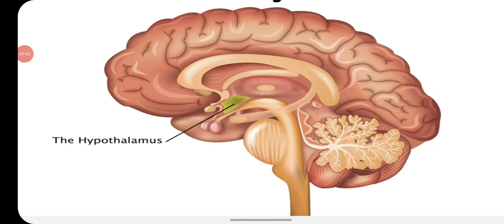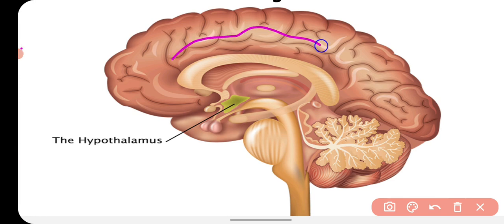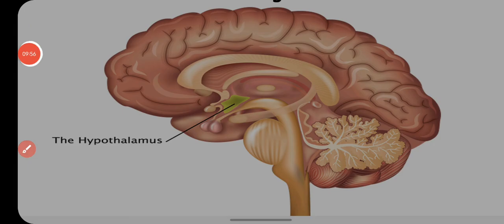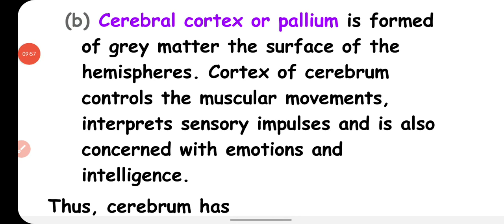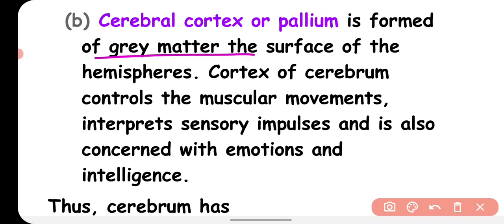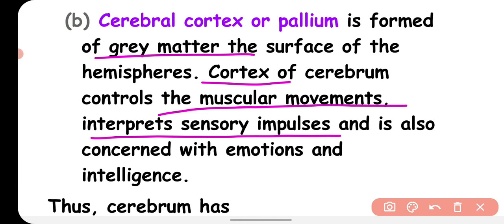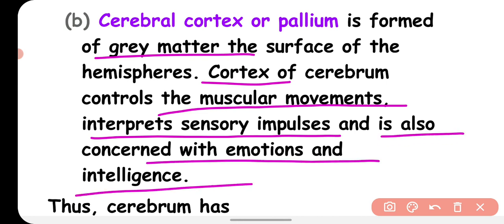In this picture, you can see this is the cerebral cortex, the upper external side of your cerebrum. This cerebral cortex is very important, and it has the gray matter, meaning the cell bodies of the neurons. This cortex of cerebrum controls muscular movement, sensory impulses, and is also concerned with emotion and intelligence.